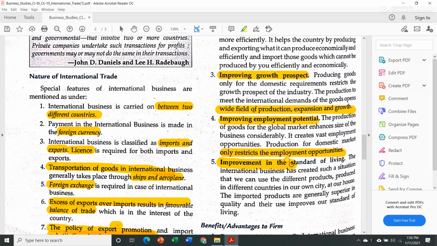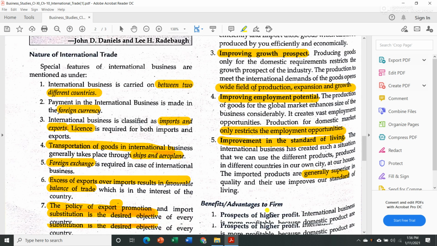The next is improvement in the standard of living. Now this international business helps in improving our standard of living as well. The international business has created such a situation that we can use the different products produced in different countries in our own city, at our house. The imported products are generally superior in quality. Most of the things that we import from other countries are of superior quality than our domestic production, and since we are using imported goods, it improves our standard of living.